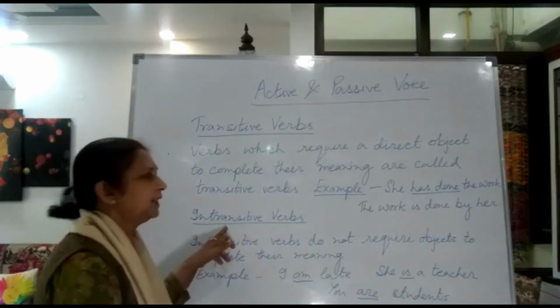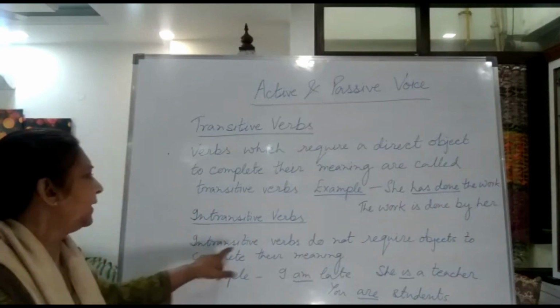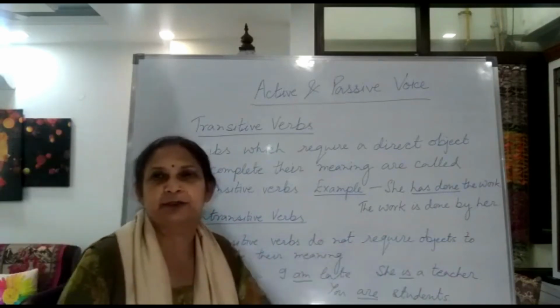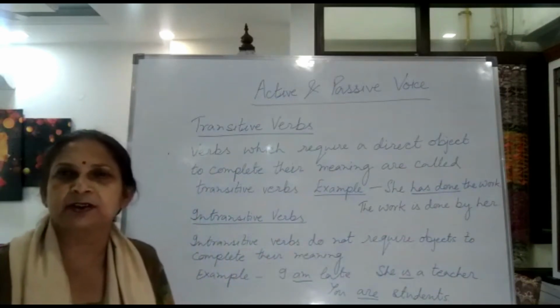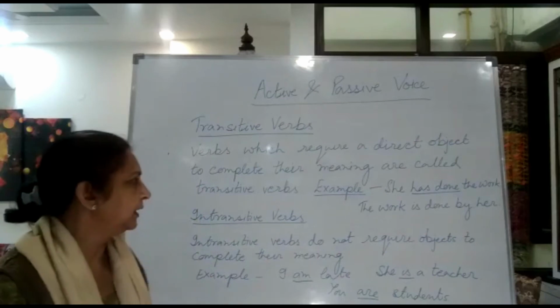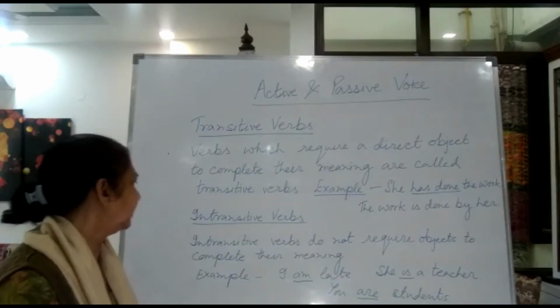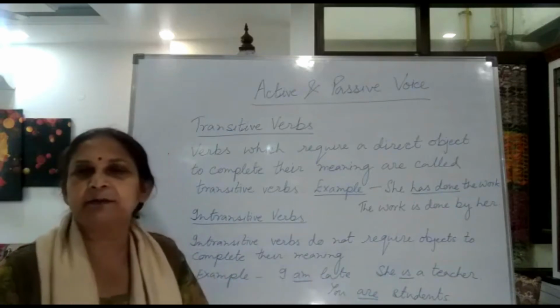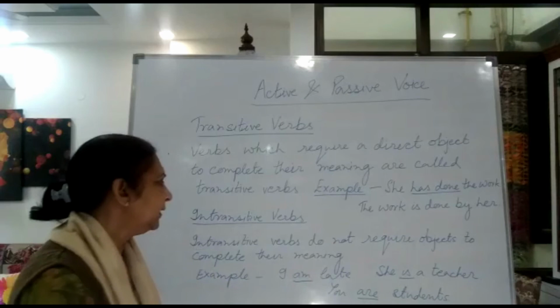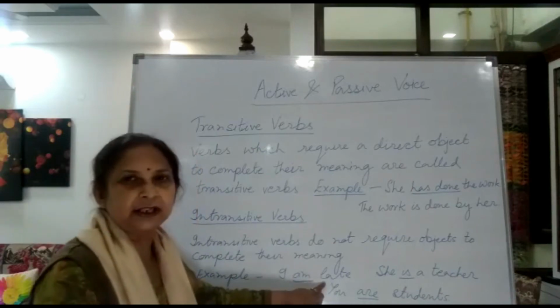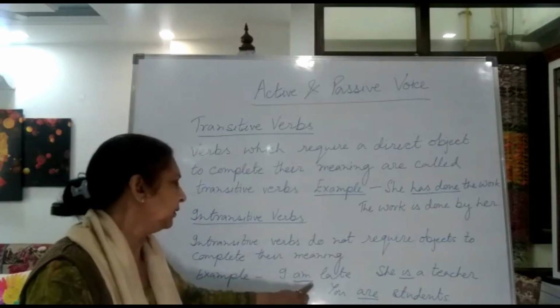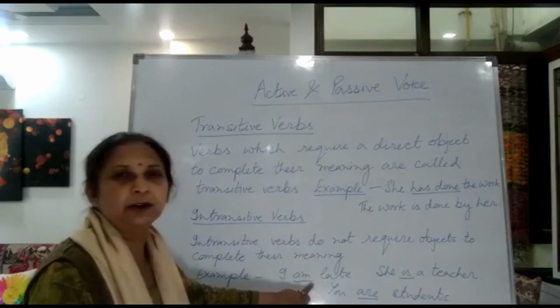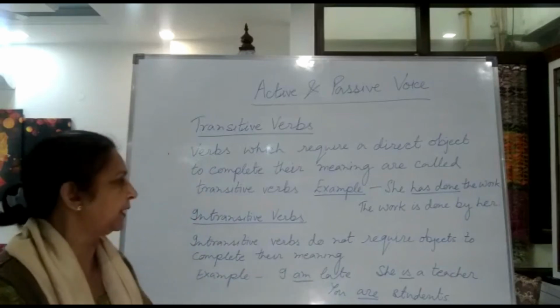Now next one, what is an intransitive verb? Intransitive verbs do not require objects. Without objects also the sentence will be meaningful. That is called an intransitive verb. Like, I am late. This sentence cannot be changed into passive voice because late is not an object, so it will not be possible to change the sentence into passive voice.